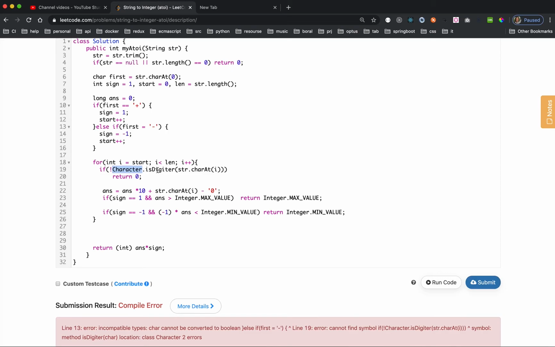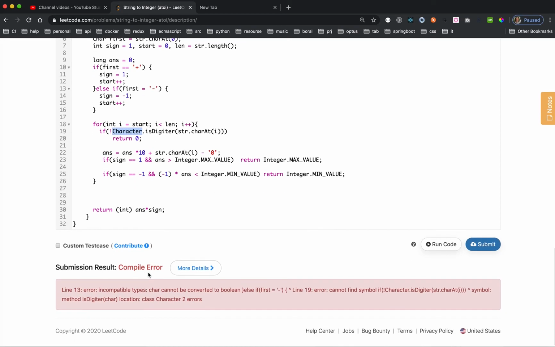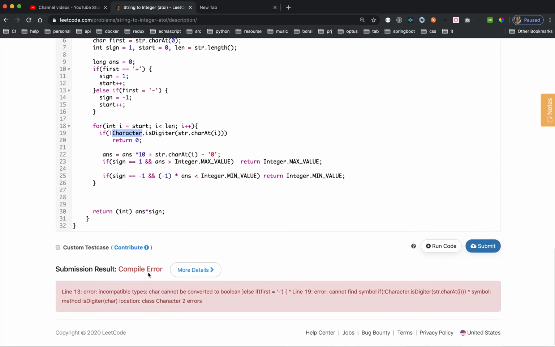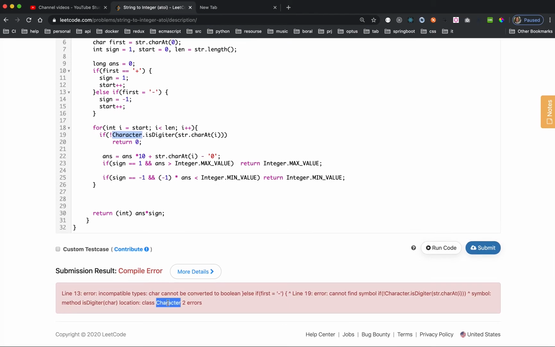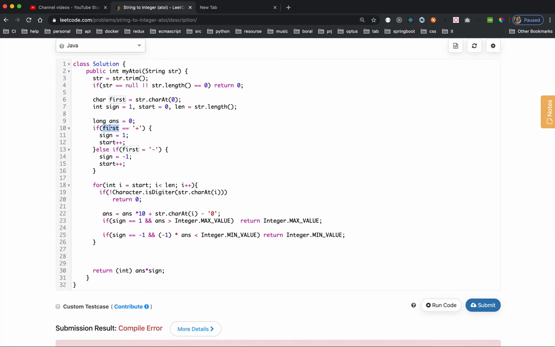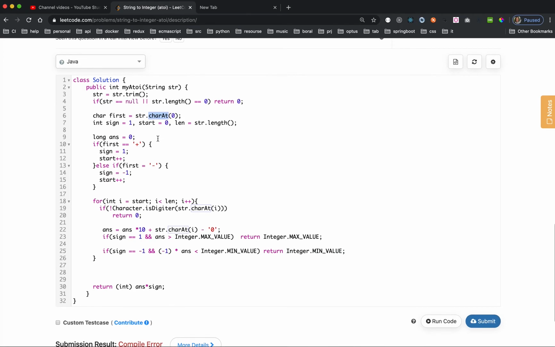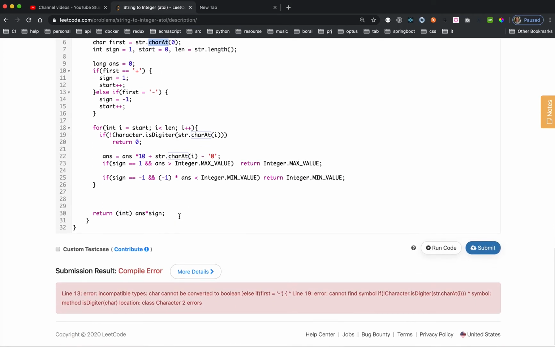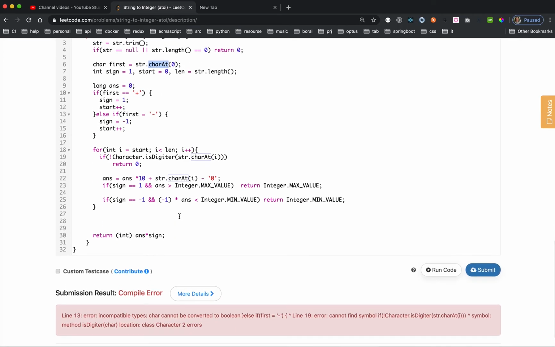If first string dot character 0, it said it's something else.